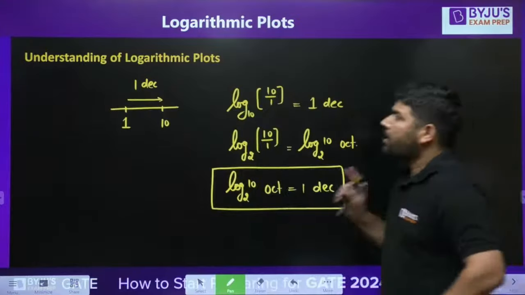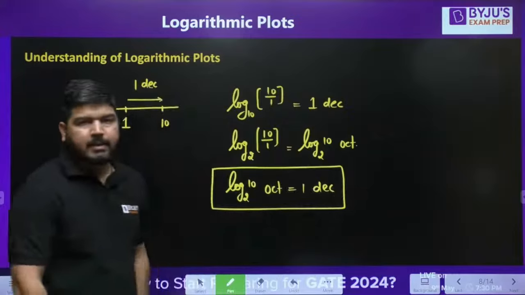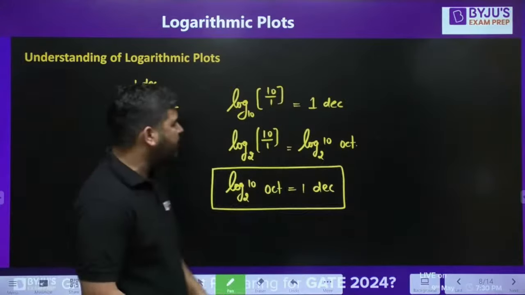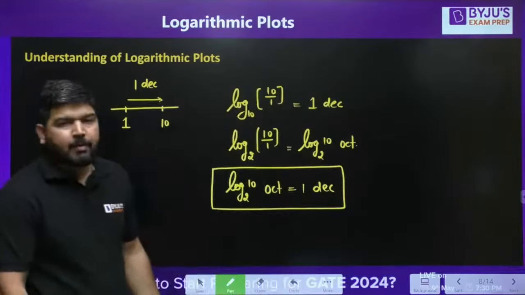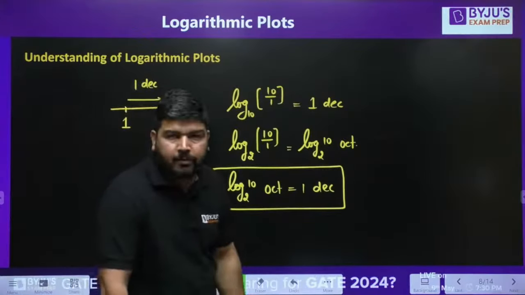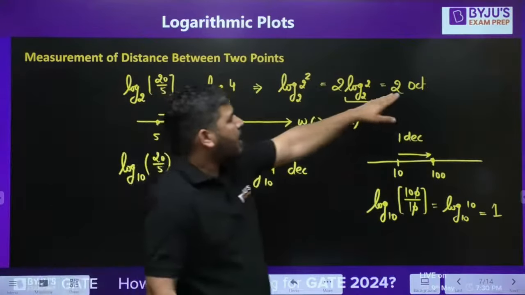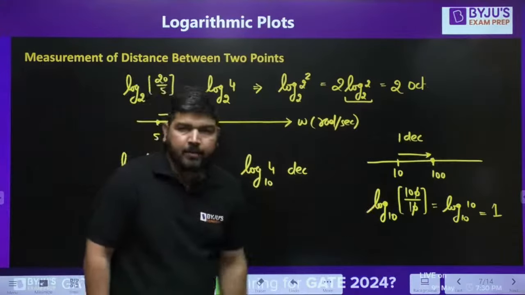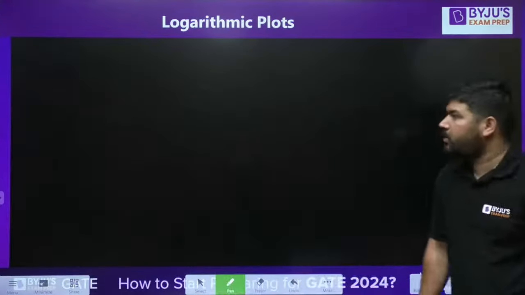Anyway, so you can calculate the distance between 2 points. You can calculate the distance in decade as well as in octave. If you are moving 10 times, it means you are moving 1 decade. And if you are doubling the distance, it means you are moving an octave. So I told you how to check the distance between 2 points in octave as well as in decade. Now let's come to logarithmic plots.